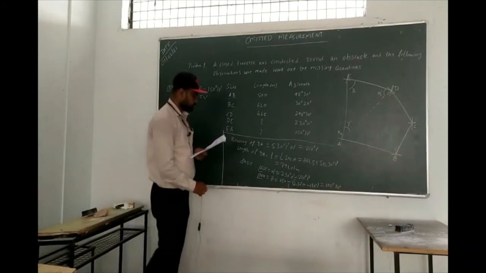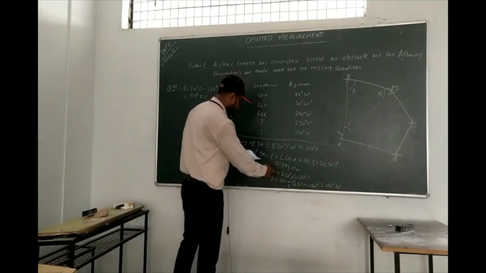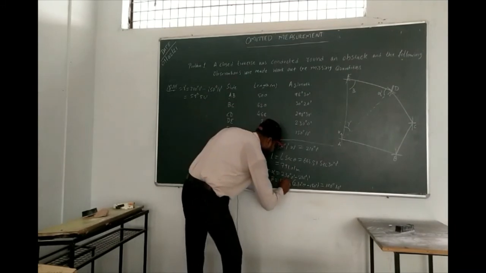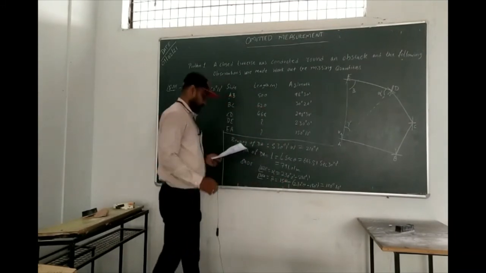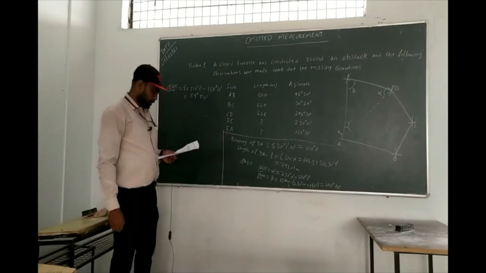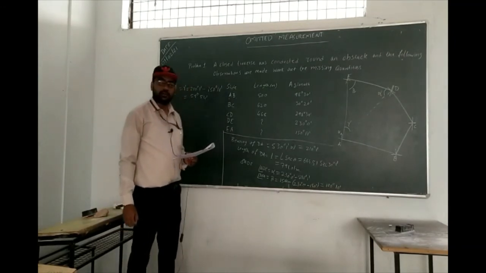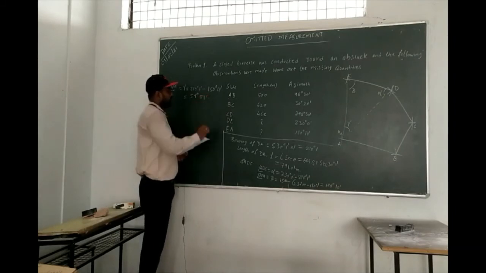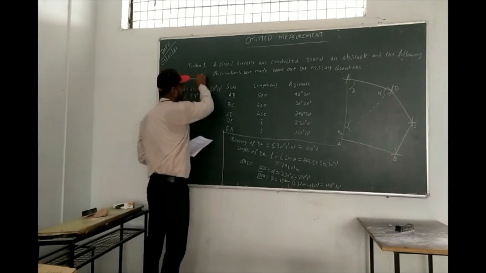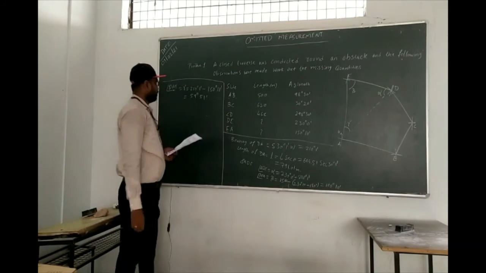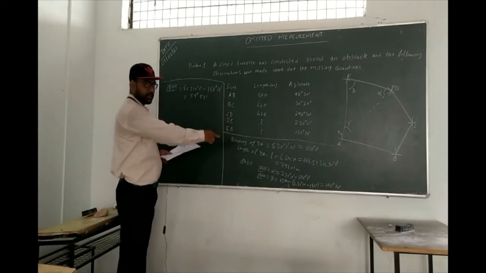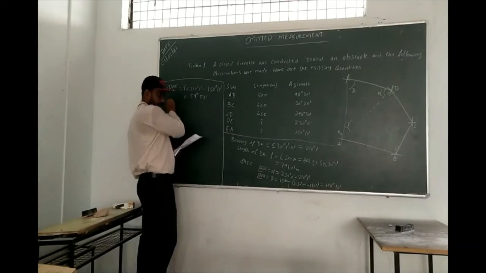So you got this. Whatever you have calculated for this entire triangle, the included angles, you just add all to check.